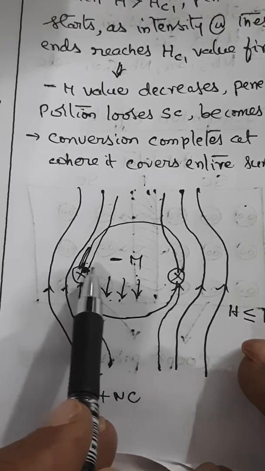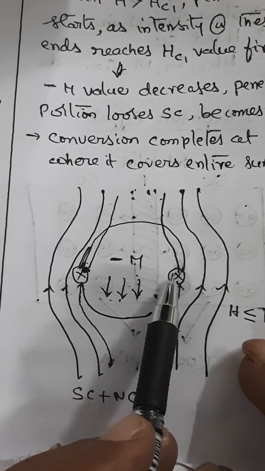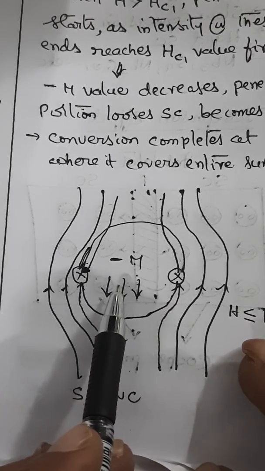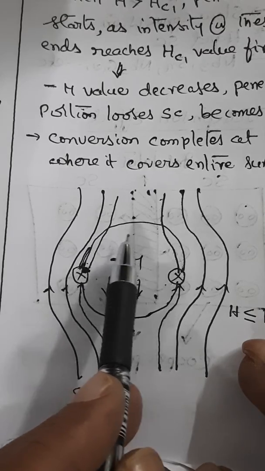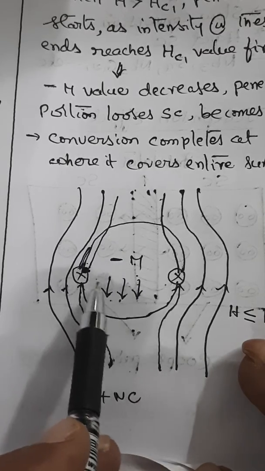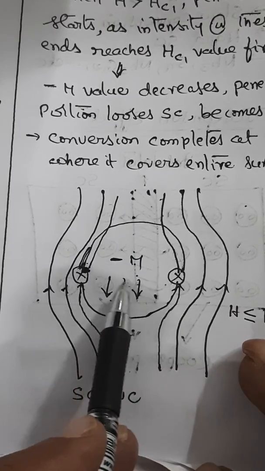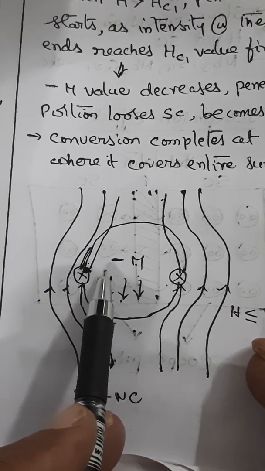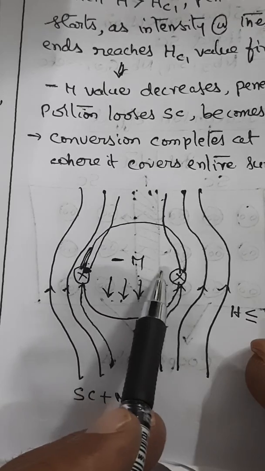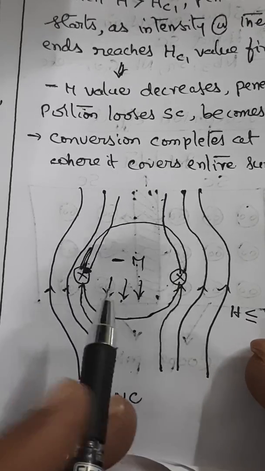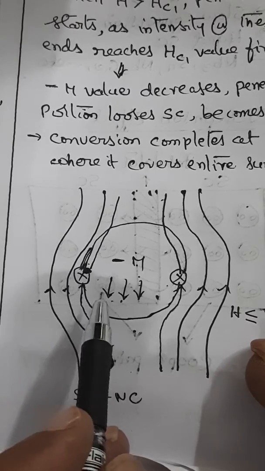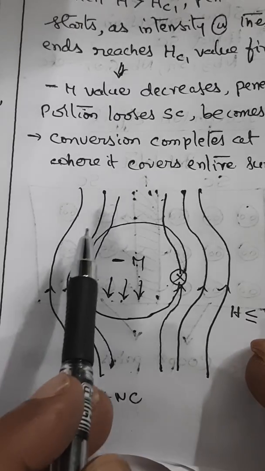This is because the intensity at these ends reaches Hc1 first, and as a result, the minus M value decreases and the penetrated portion of the area loses its superconductivity and starts becoming a normal conductor. Now this conversion usually is completed. If it starts at Hc1, it completes at Hc2. That is, Hc2 is the upper critical field where the penetration covers the entire surface.